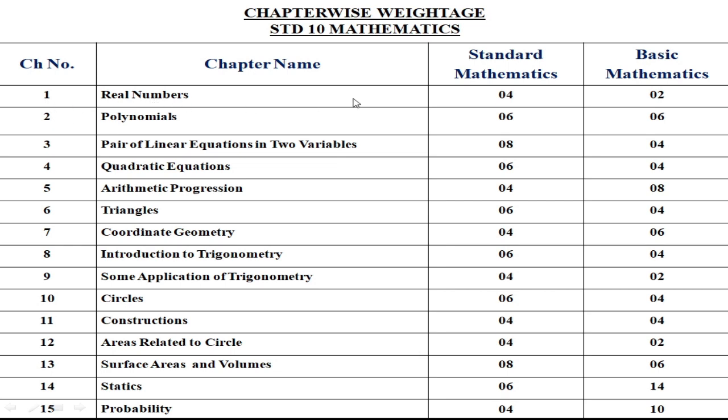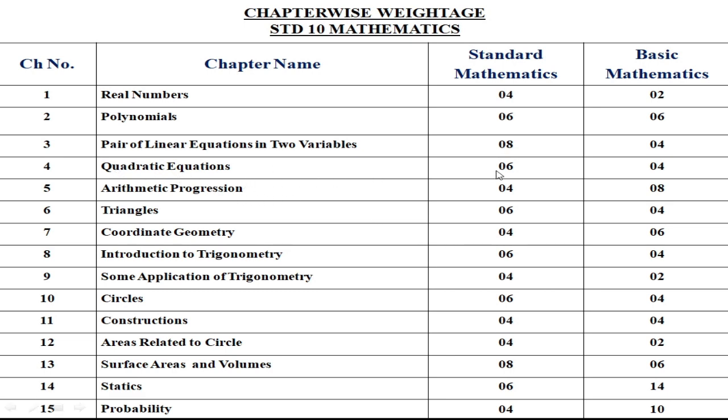Chapter number 1, real numbers, which students find difficult. In standard mathematics its weightage is 4 marks, while in basic mathematics its weightage is only 2 marks. Chapter number 2, polynomials. In standard mathematics and basic mathematics the weightage remains the same, that is 6 marks. Chapter number 3, pairs of linear equations in 2 variables. It has a weightage of 8 marks in standard mathematics, while it has 4 marks weightage in basic mathematics. This chapter is also difficult for a few of the students, hence the weightage is decreasing.